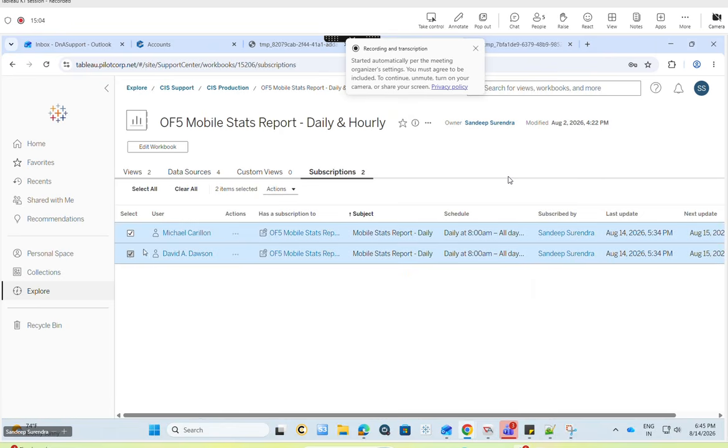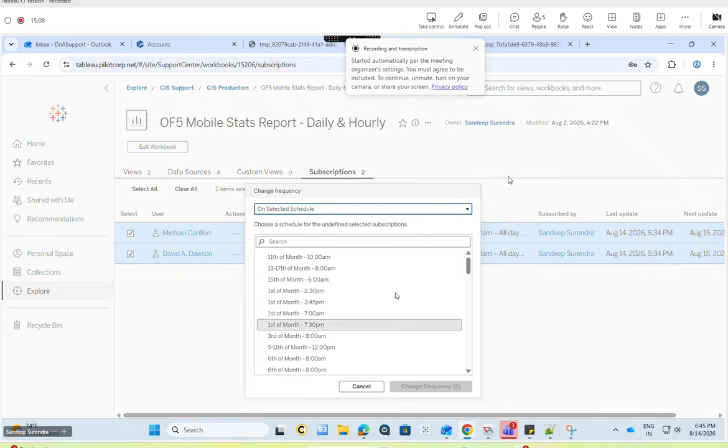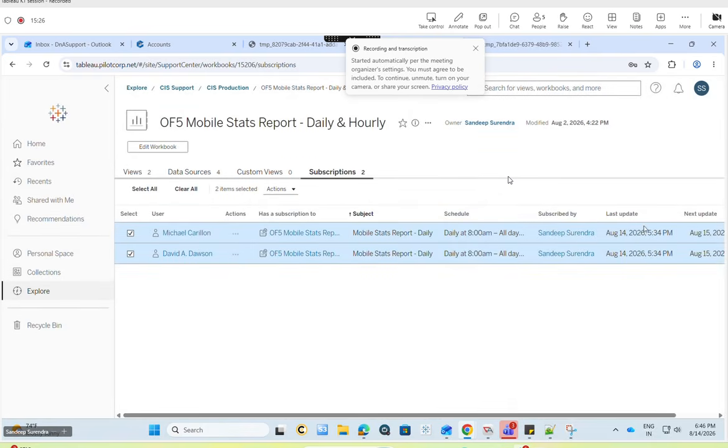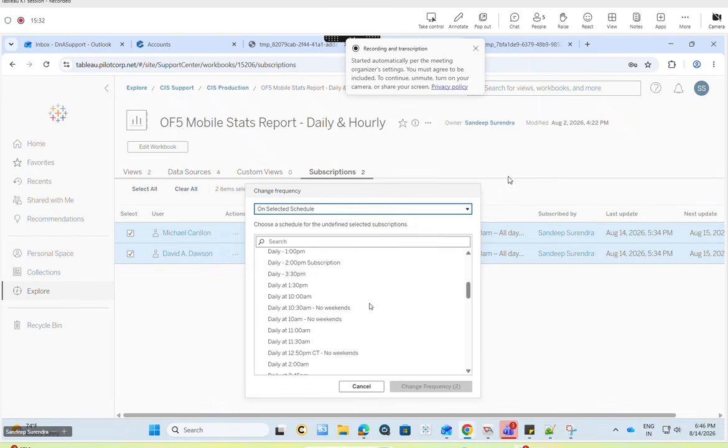I select this one, change frequency. Here there will be an option for every 30 minutes. I'll select every 30 minutes, then the report will be delivered. See, now it's 6:45. If I click every 30 minutes, the report will be delivered around 7:10. Once the report is delivered, we'll come to know here, as it will show the date. Once it is done, I need to go back and change this frequency to daily, 8 a.m.